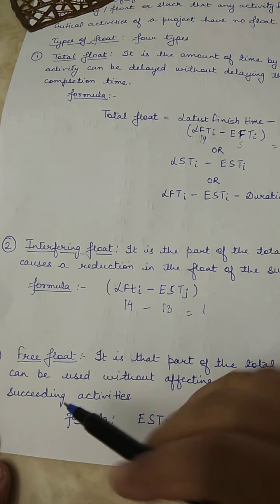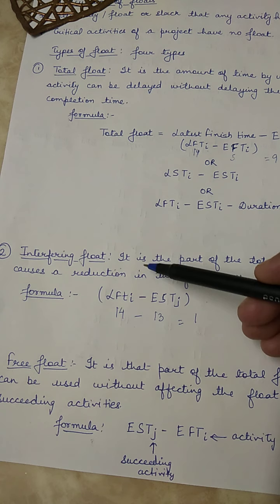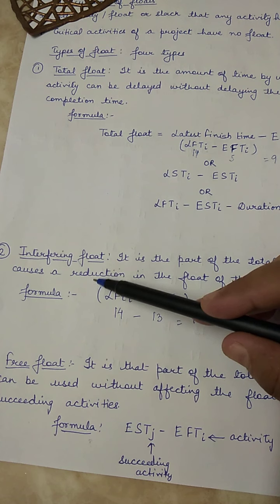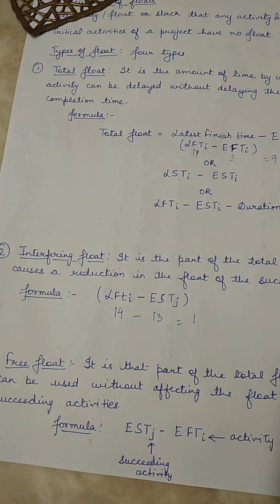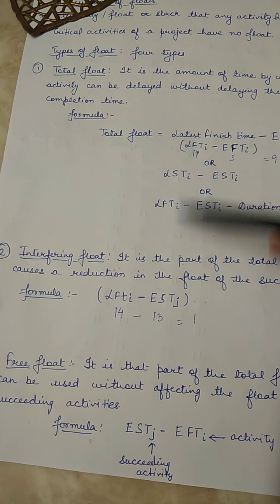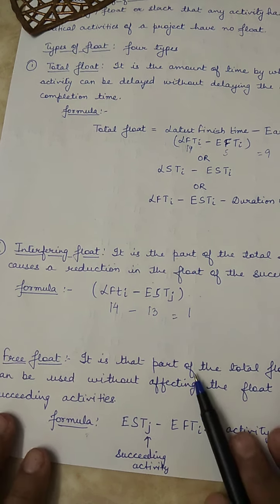Third type of float is free float. Free float is that part of the total float which can be used without affecting the float of succeeding activities. यानी इस वाली float से opposite. इन दोनों को अगर हम add कर दें तो that will result in total float. So एक तो simple formula यही है, 9 minus 1 कर दें तो हमारा free float आ जाएगा 8, because free float plus interfering float is equal to total float. So 8 plus 1 will be equal to 9. Otherwise we can use this formula also.